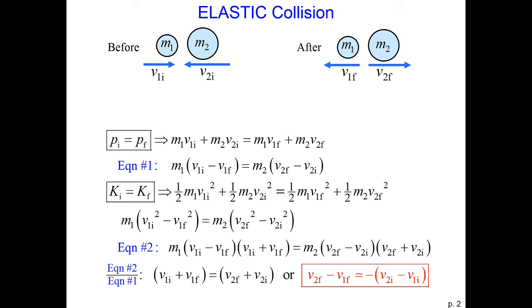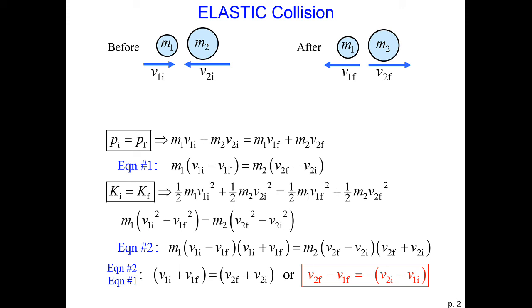In general, elastic collision problems are a little too much math for this course. However, we want to understand in general what happens in an elastic collision. So if we know the initial velocities and mass of an object, then we can set the initial kinetic energy equal to the final kinetic energy. That gives us an equation with two unknowns, the final velocity of both object 1 and object 2. We also know that the momentum must be conserved, so we can set up a second equation where the momentum of object 1 and 2 add up to be the final momentum of object 1 and 2. That means that we have two equations and two unknowns, so we can then solve this equation.